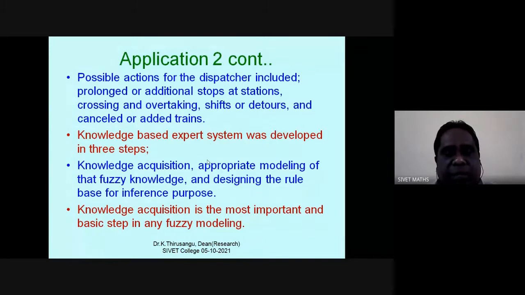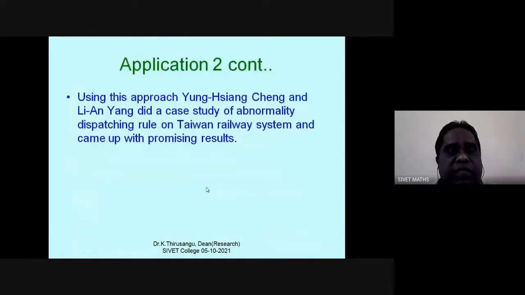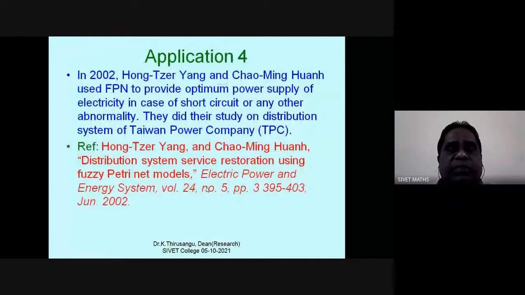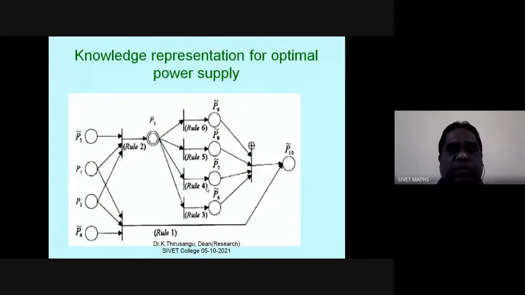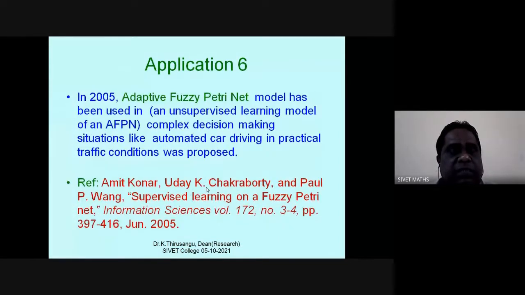You might have seen in many articles the applications of these Petri nets. If anybody is interested, you can go through these fuzzy Petri net articles. I hope I have to finish by 3 o'clock as per the time given by the organizers.